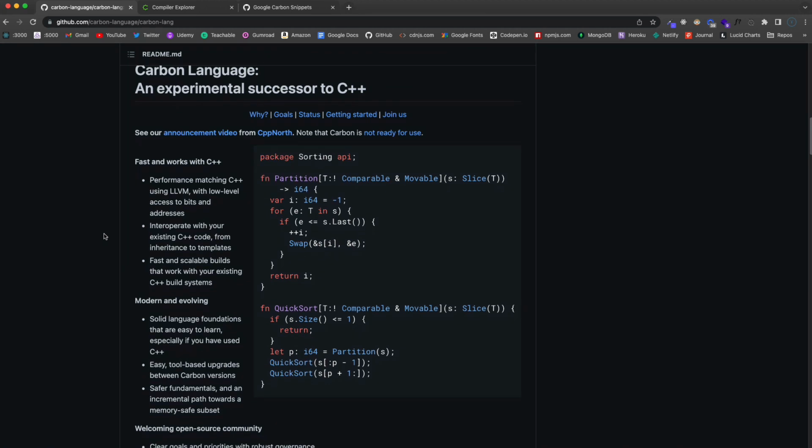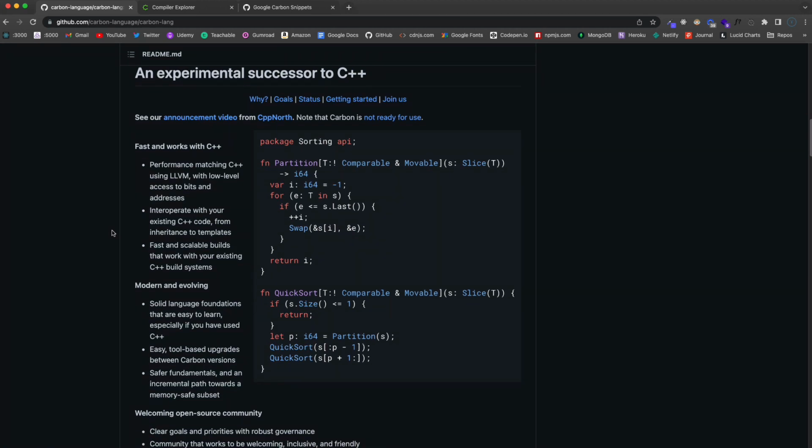All right, so it is an experimental successor to C++, and a lot of people might say, well, what about Rust? Rust can be used for a lot of the same stuff that C++ is used for. And while that's true, Carbon has bidirectional interoperability.